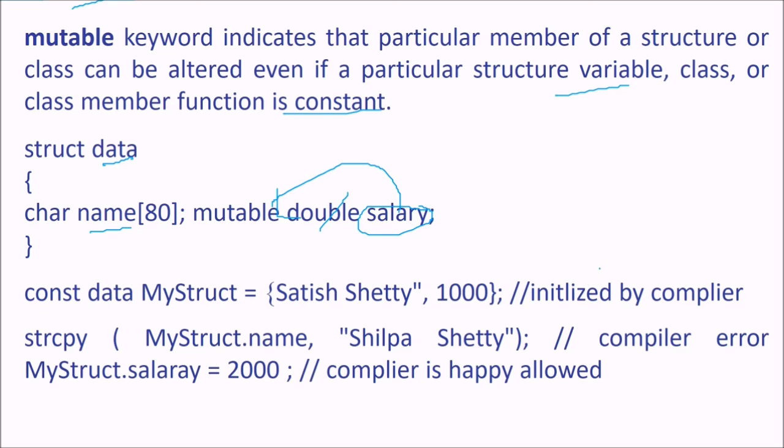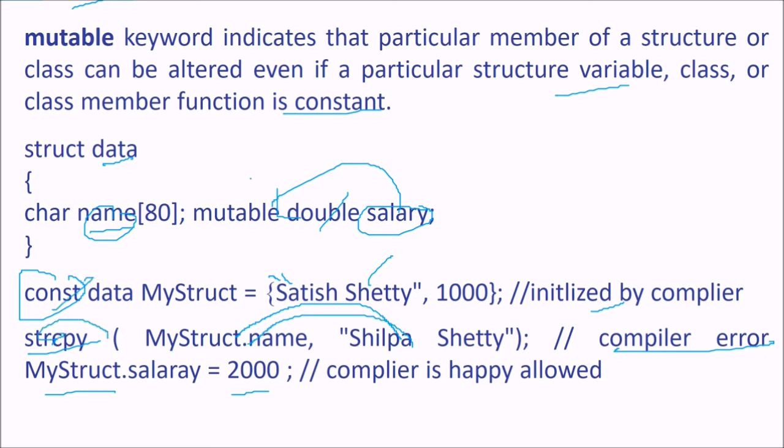Now this is initialized by the compiler, const data, mystruct, Satish, and say 1000. You can easily see that if you want to copy a string, strcpy to mystruct.name here, there will be a compiler error. You cannot do this. Why? Because this is a constant. You cannot assign Shilpa Shetty to mystruct.name. This will be an error because this is a constant.